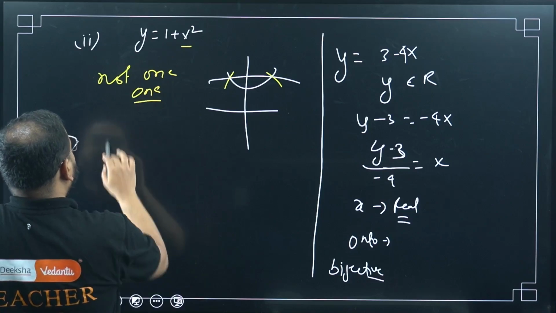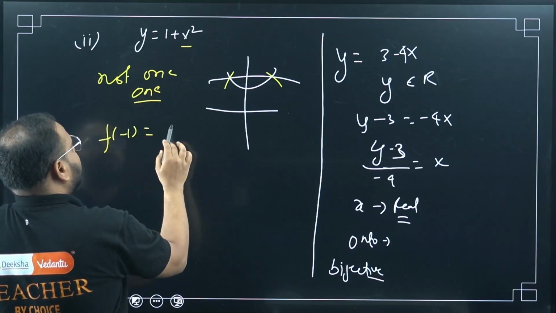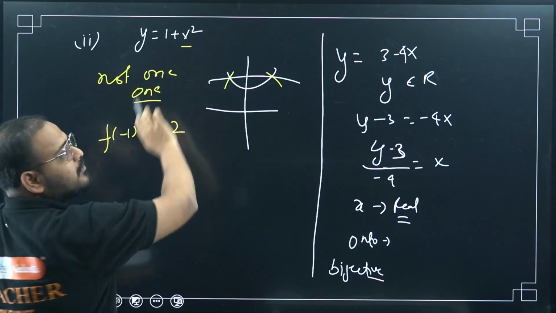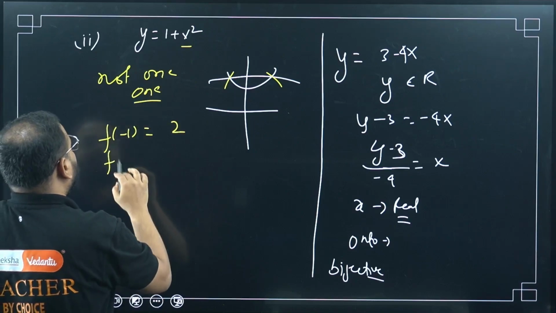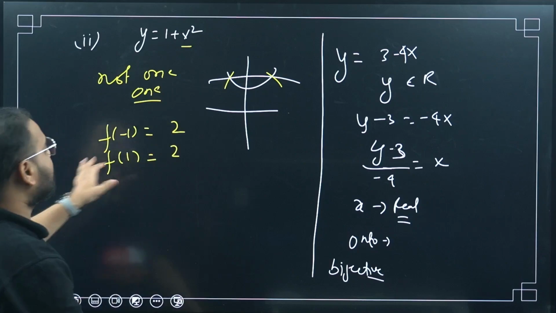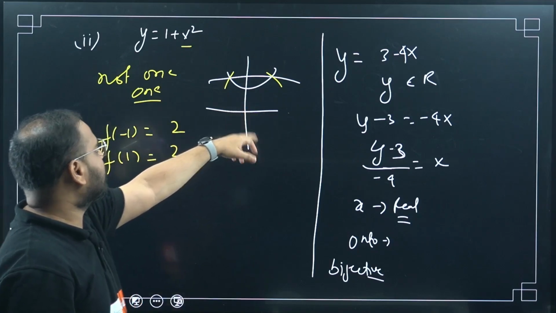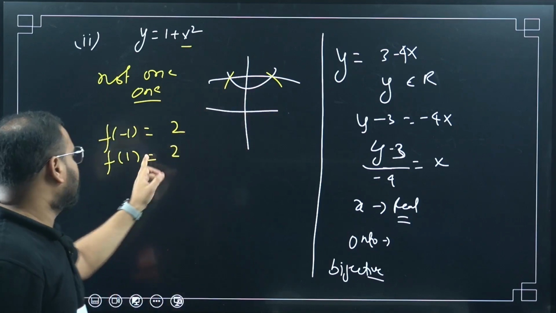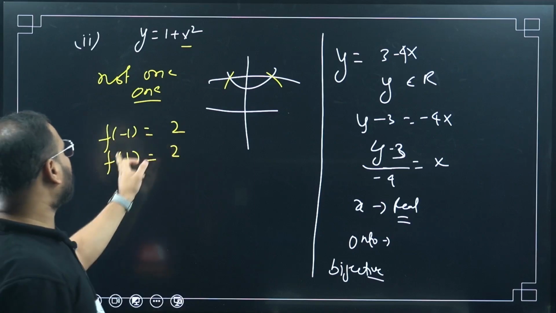Put function value at minus 1. How much will that be? 2, right? 1 plus minus 1 squared is 2. If you use 1, how much is that? 1 plus 1 squared is 2. Again, algebraic method I'm saying. If you want to use the graphical method, you can see from here 2 intersections, so not 1-1. If you want to use the algebraic method, f of minus 1 is 2, f of 1 is also 2.